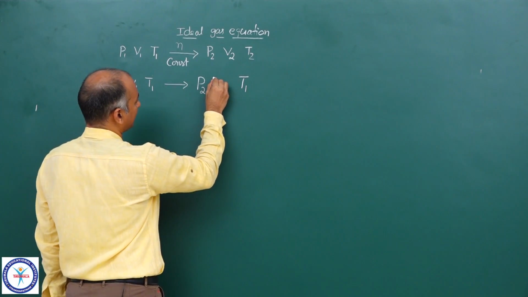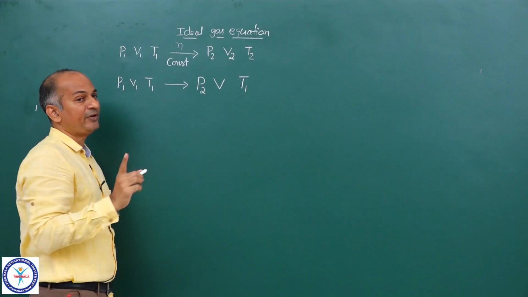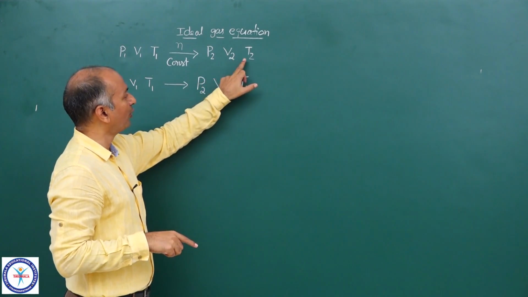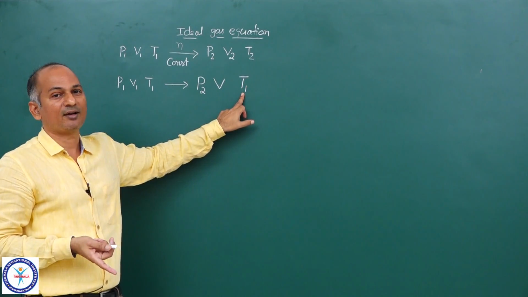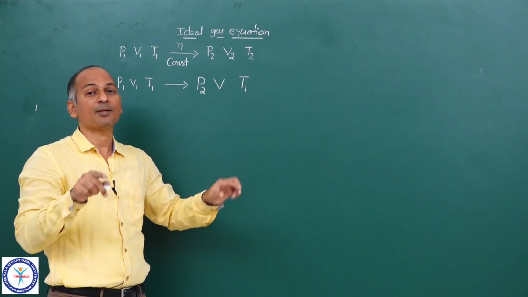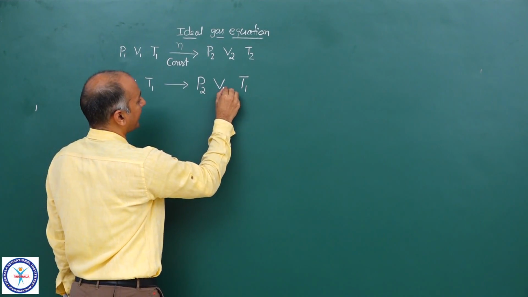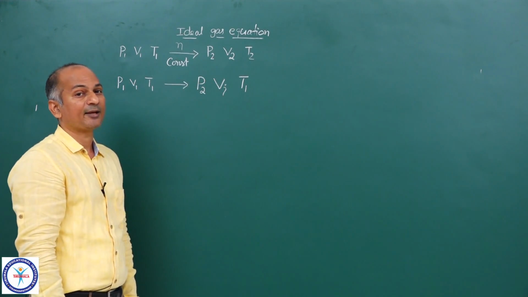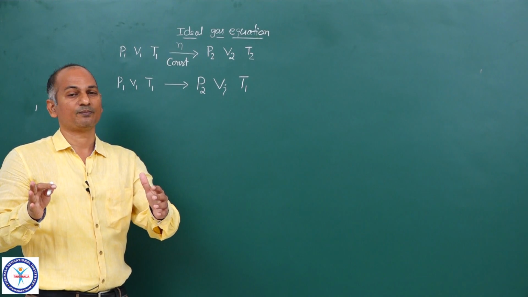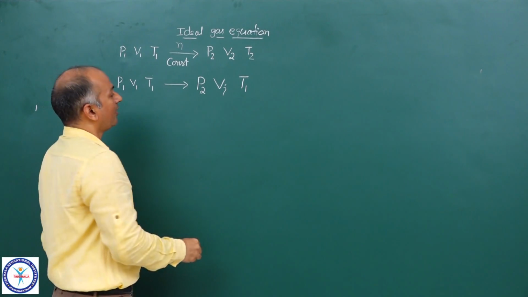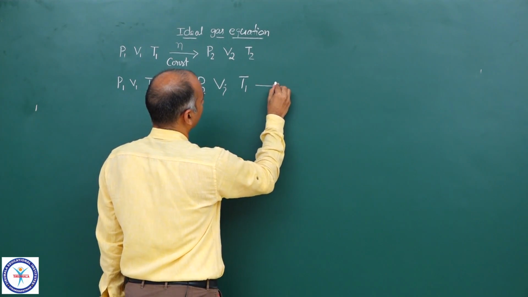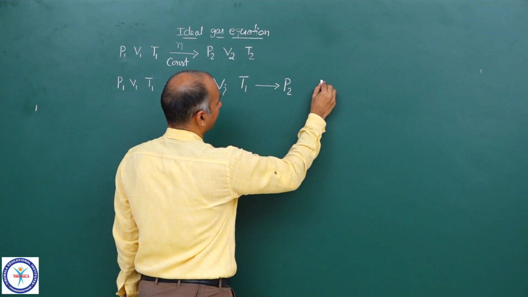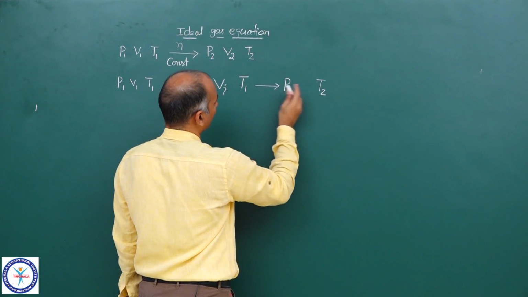So volume will change definitely, but volume will not be V2 because the temperature is not at T2. Volume becomes V2 only when the temperature becomes T2, but the temperature is still T1. So the volume will have some intermediate value. Let me write it as VI. I stands for intermediate. It is between V1 and V2. It has not yet become V2. Now let me change the temperature, keeping the pressure constant. So P2 remains P2. Now because the temperature is changed to T2, the volume will become V2.